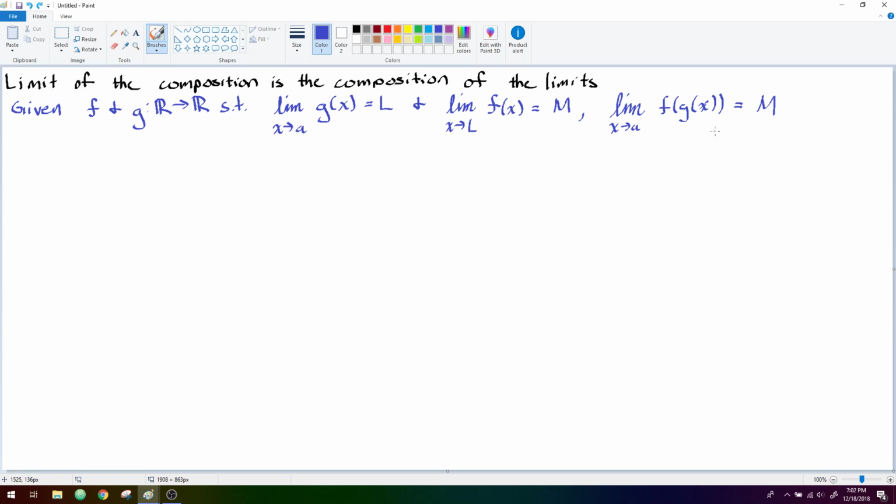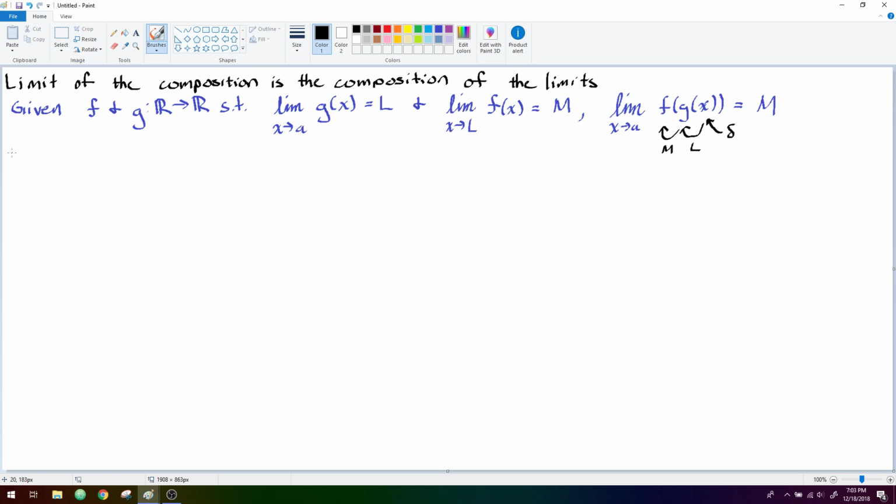And our strategy for this is going to be, once again, we're going to appeal to the definition of the limit, meaning we're going to find some delta that we're going to use to control the behavior of x. And what that's going to do is it's going to squeeze g towards L. And in doing that, it's going to squeeze f toward M. And this one is a pretty straightforward one, and you'll kind of see how that plays out.